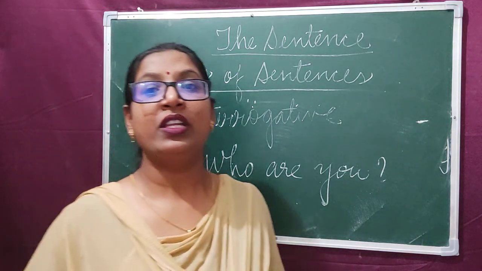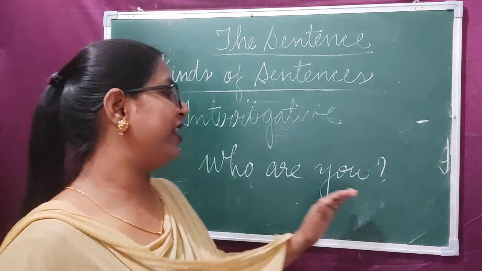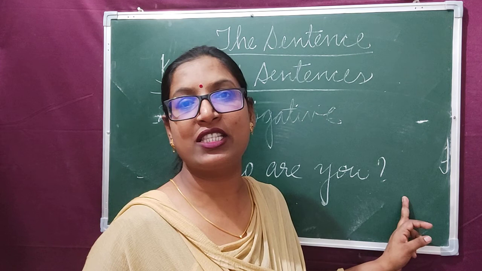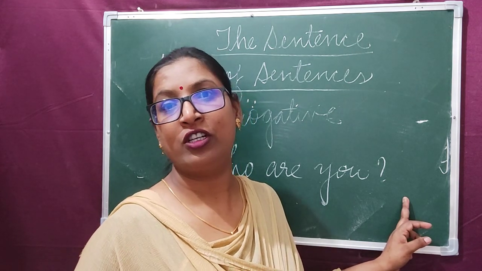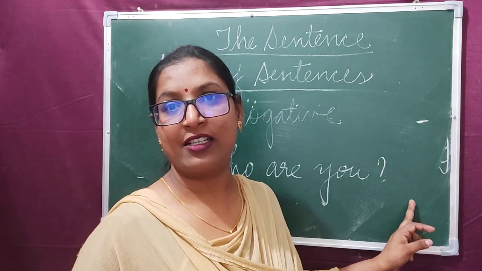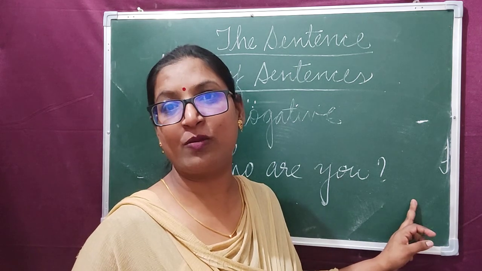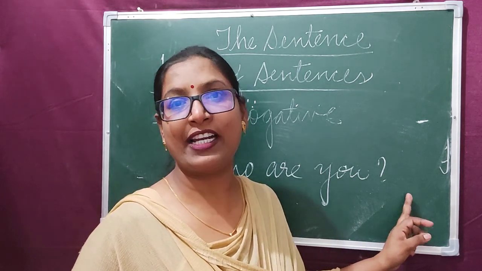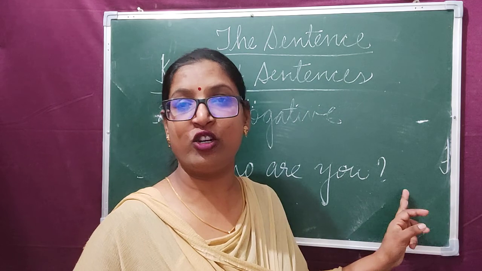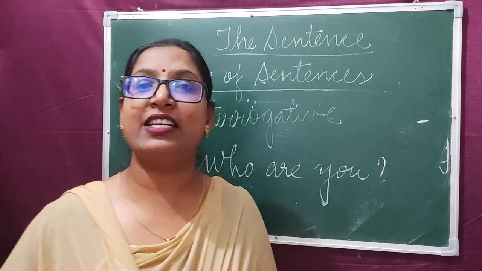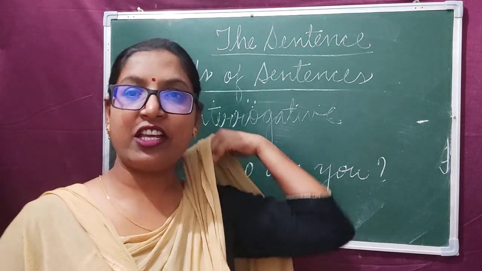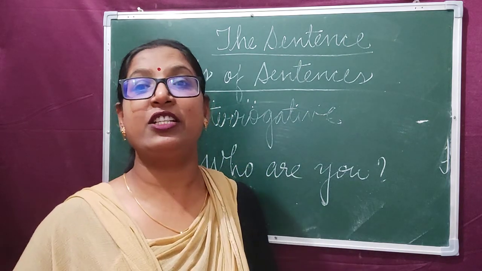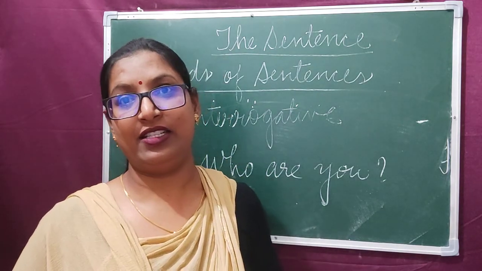Dear children, at the end of interrogative sentence, we always put the sign of question mark. Clear? Interrogation mark. And dear children, if it is assertive or declarative sentence, we put full stop at the end.